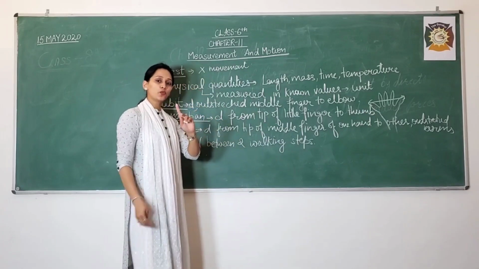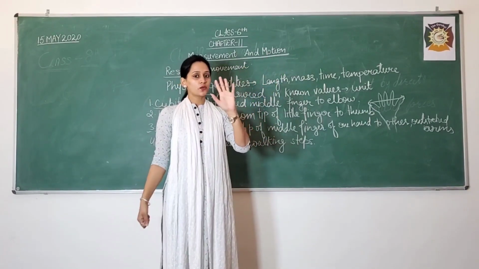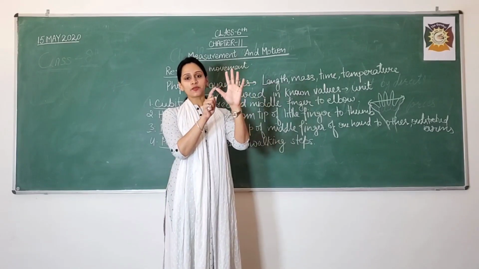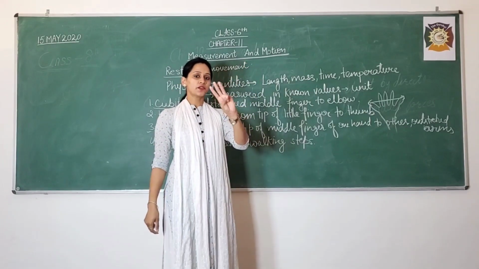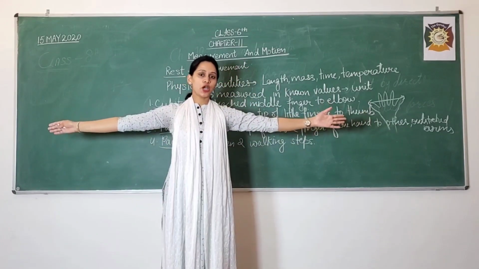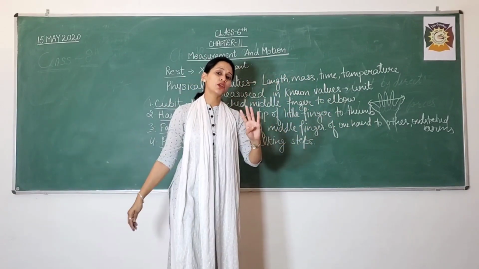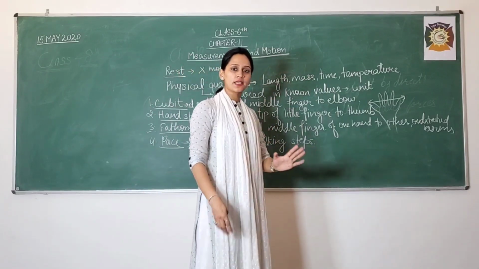So I told you four. The first one was the cubit, the distance from the middle finger to the elbow. The second was the hand span, as you outstretch your hand, from this point to this point. The third one was the fathom, when you outstretch your arms like this, from this point to this point. The fourth one is the pace, the distance between two walking steps.